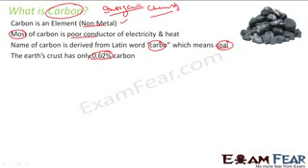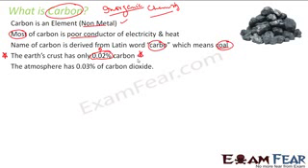We have only 0.02%, a very small percentage of carbon in the earth crust, but still carbon has huge importance in our day-to-day life. We'll study why we give a special privilege to carbon, but before that you should know that carbon is only 0.02% in the earth crust.